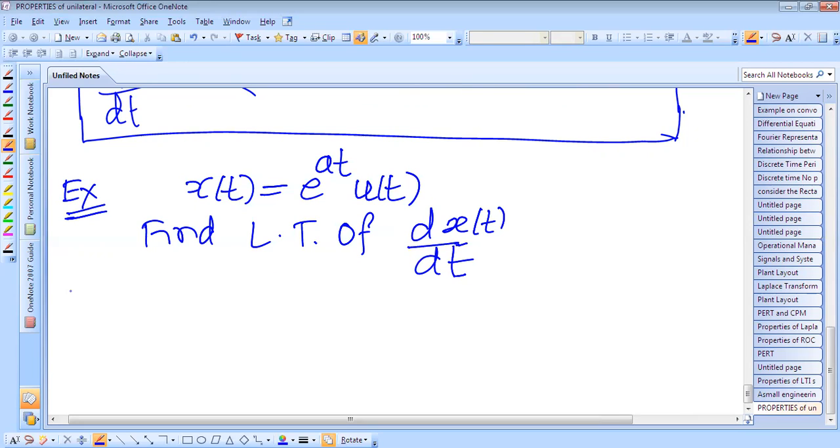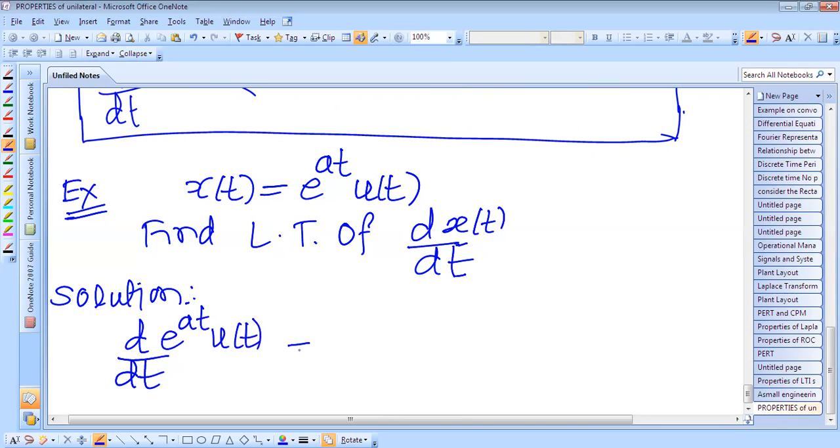The solution: apply the product rule for differentiation to obtain the derivative of x of t, where t is greater than 0 minus. So differentiation is d of dt of e raised to power at into u of t.